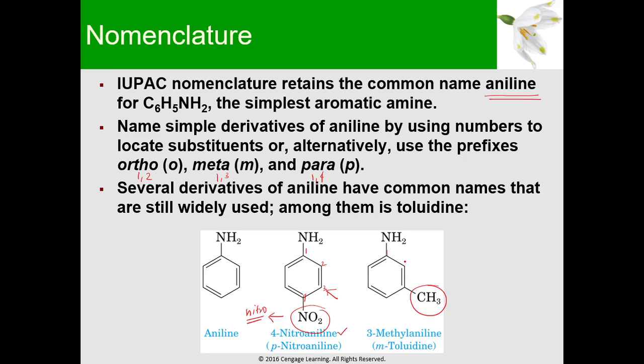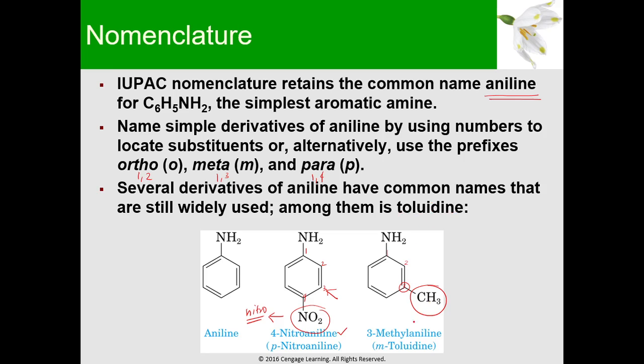So ito naman. This is again your aniline, but this time the CH3 or the methyl group is at position 1, 2, 3. So 1, 3 position nila. So ano ang gagamitin natin? Meta. So that's why it's called m-methylaniline. O pwede din naman siya na 3-methylaniline. Or meron din kasing derivative tong si aniline na may common name na ginagamit pa rin hanggang ngayon, and we call this your toluidine.